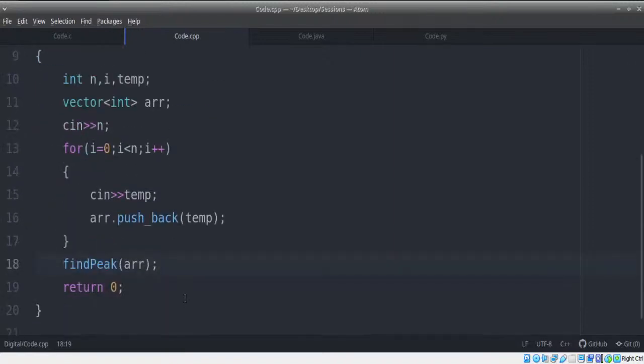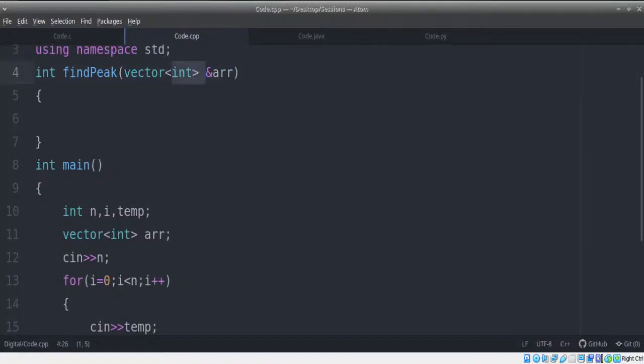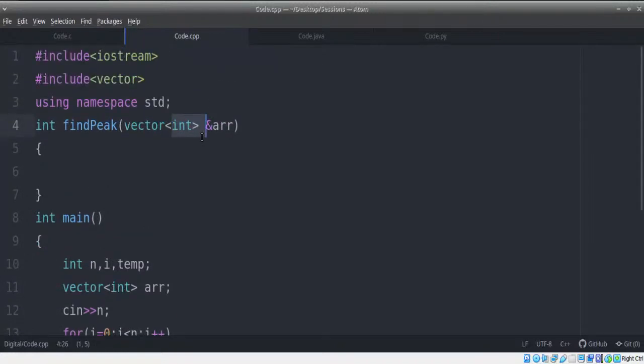Now, here's what we need to do. Remember, it needs to send a result which we are supposed to print over here. So this is our findPeak function where we are supposed to find the peak element. After finding the peak element,